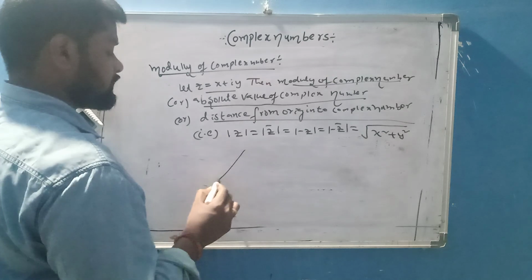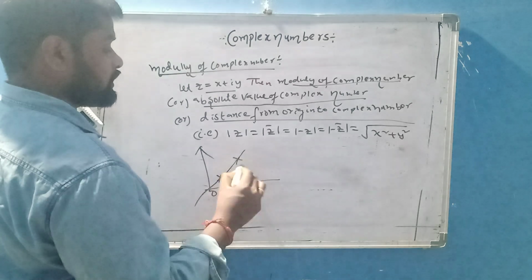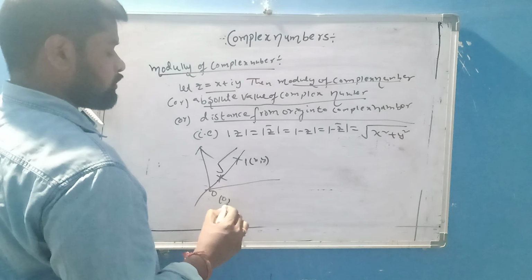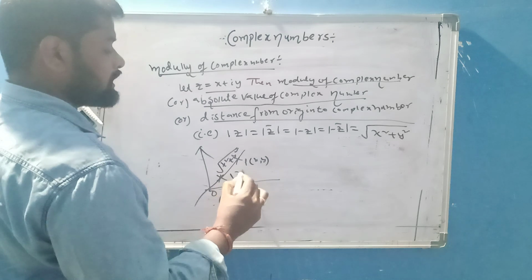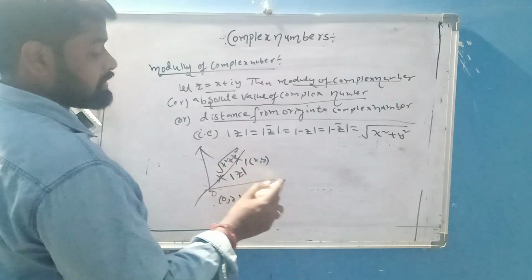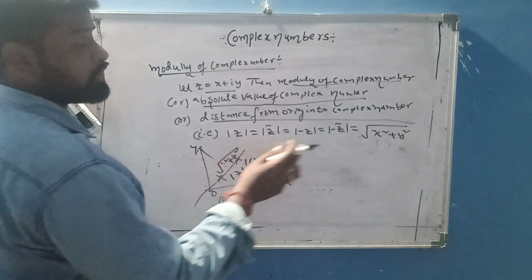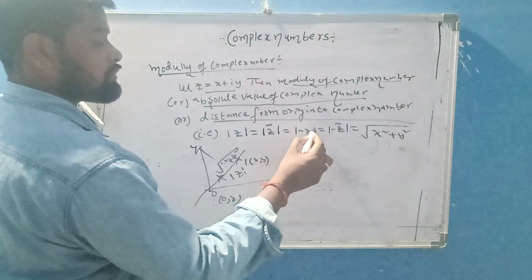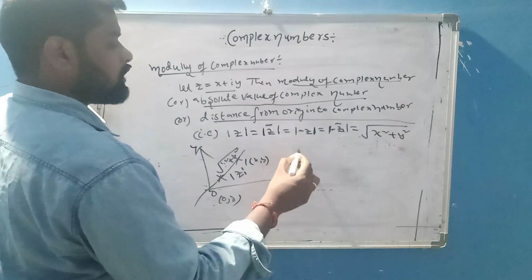It is one plane. Here one complex number is there, from origin to here, the complex number P(x, y). This OP distance, by the distance between two points formula, is under root x square plus y square. That OP is denoted by modulus of z. So OP equals modulus of z equals under root x square plus y square. That modulus of z equals modulus of z bar equals modulus of minus z, and modulus of minus z bar also, only one value, under root x square plus y square.